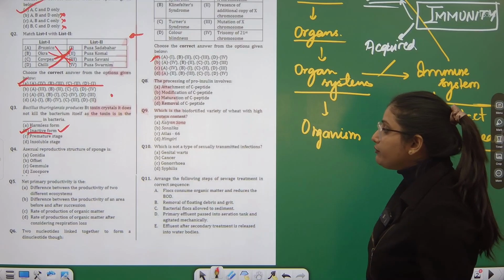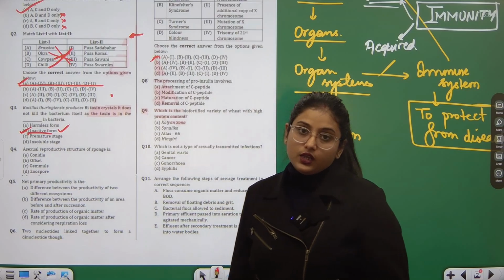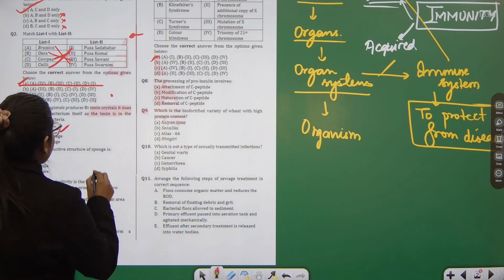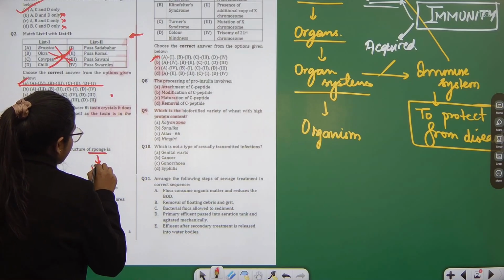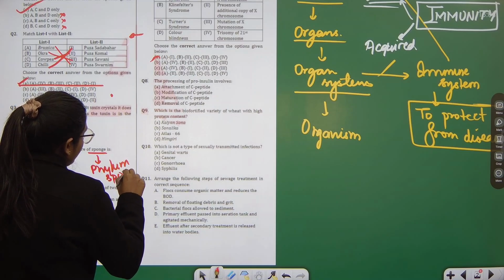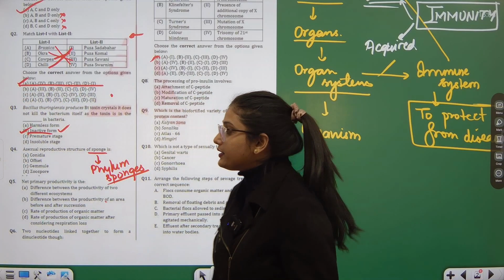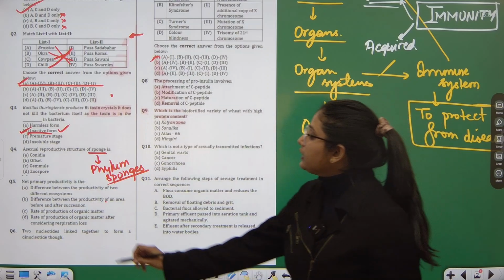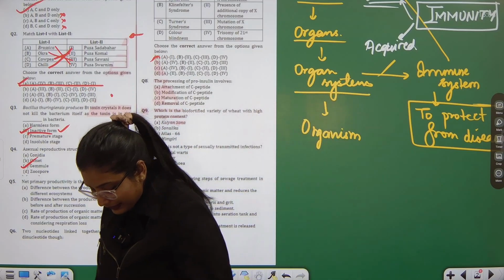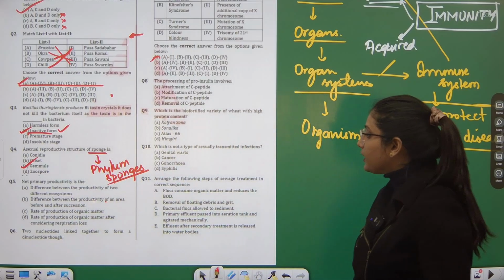Moving to question number 4, asexual reproductive structure of sponge. Sponge is an organism found at the lowest level. If you remember the animal kingdom, then you must have heard or be aware of the phylum Porifera, the sponges. So in those we have organisms called sponges whose asexual reproductive structure is gemmule. This gemmule is actually formed by the collection of choanocytes, the collar-like cells of the sponges.